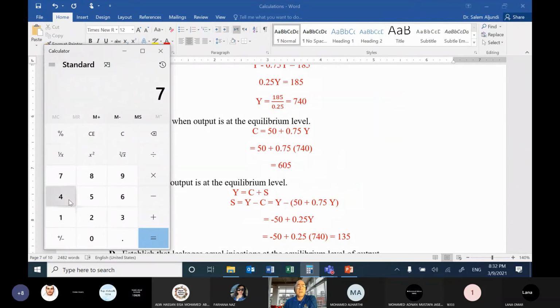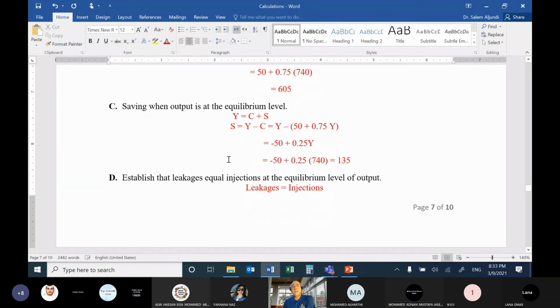Income 740 minus consumption 605 equals 135. This is the saving. Let us make it more scientific. So Y can be allocated between consumption and saving.